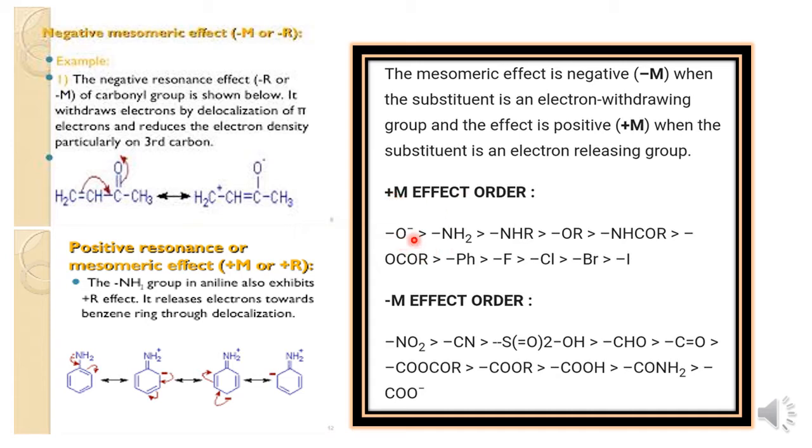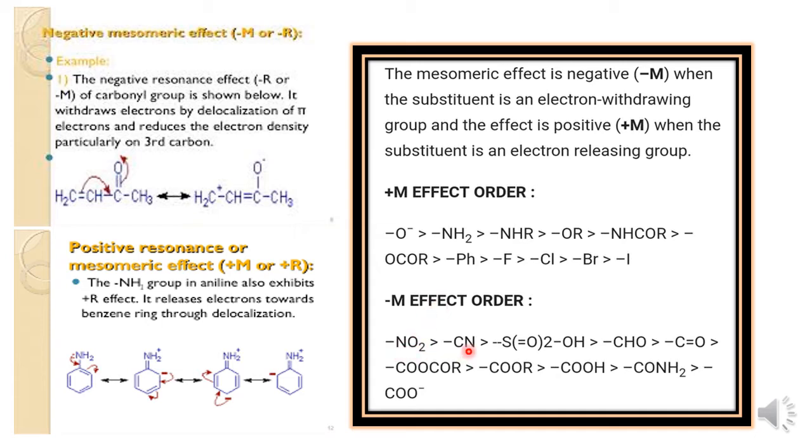This is the decreasing order. O minus, NH2, NHR, OR are the powerful electron releasing groups, whereas Cl, Br and I are less electron releasing groups. Now the minus M effect, that is the electron withdrawing effect: due to the presence of electron withdrawing groups, we observe this minus M effect.